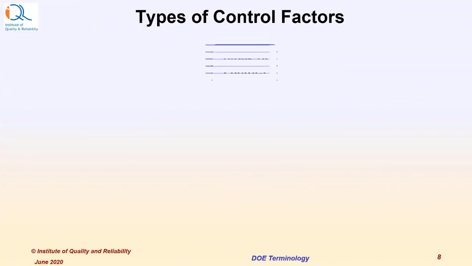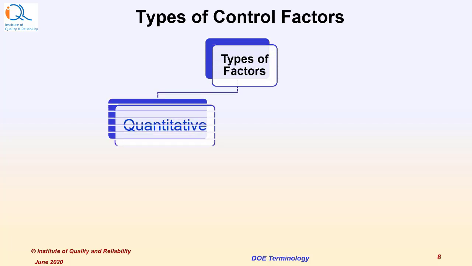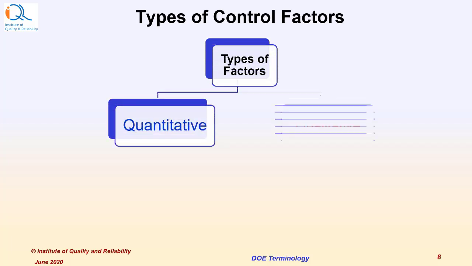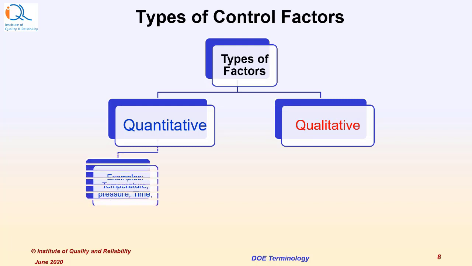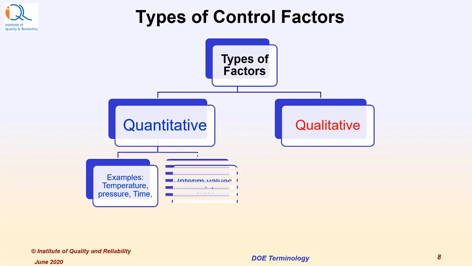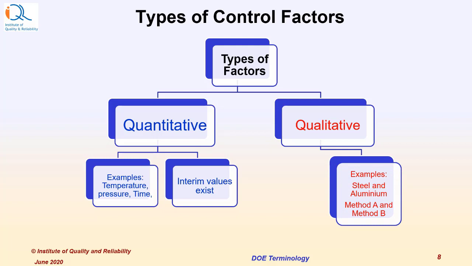Let us look at types of factors. Factors can be quantitative or qualitative. Examples of quantitative factors are temperature, pressure, time, etc. In quantitative factors, the interim values do exist. So what are qualitative factors?